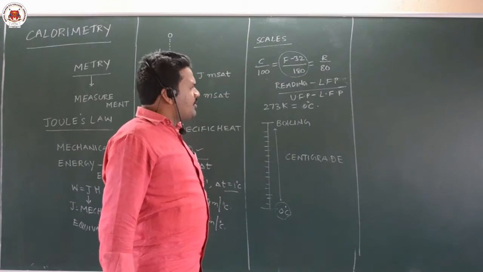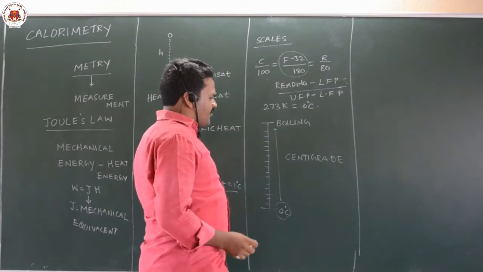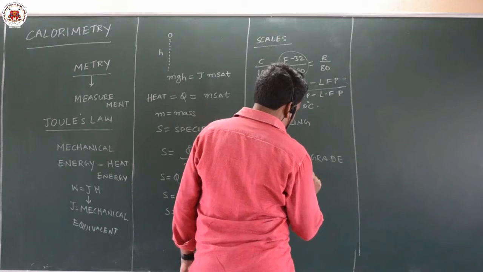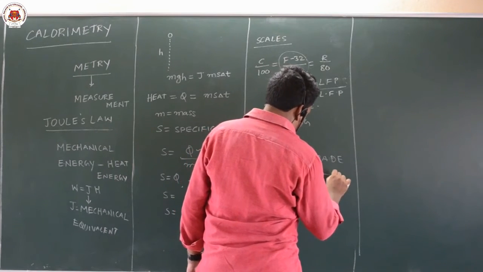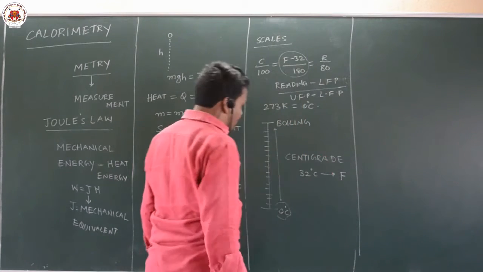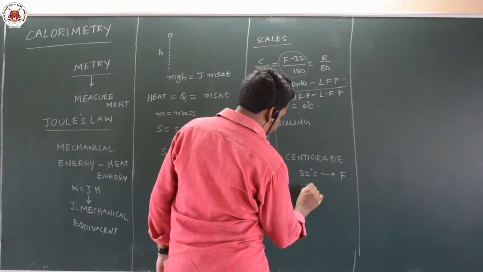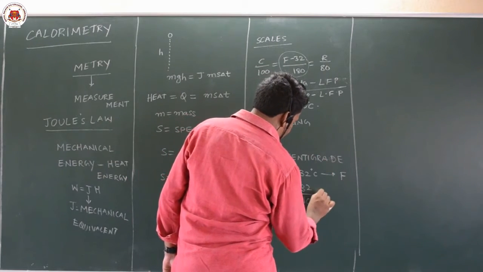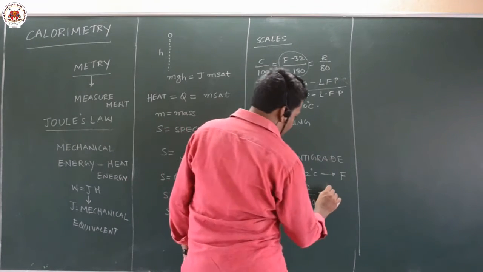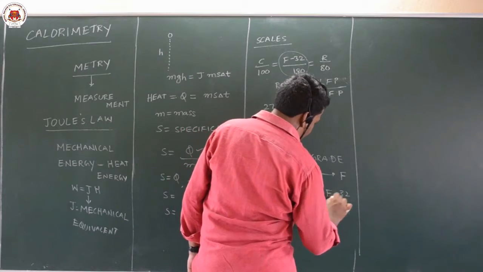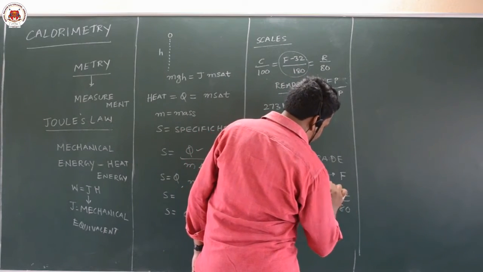So sometimes they will give: convert 32 degrees Celsius into Fahrenheit. In that case, what you have to do? 32 by 100 is equal to F minus 32 by 180. If you solve this, you will get the F value.